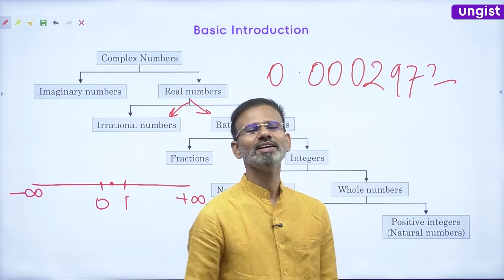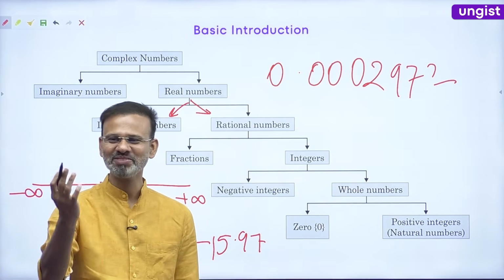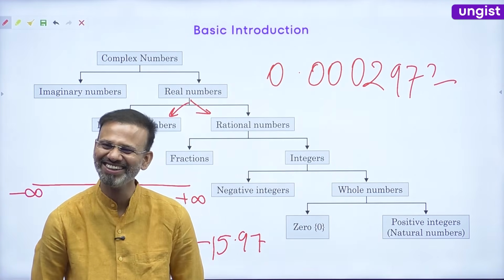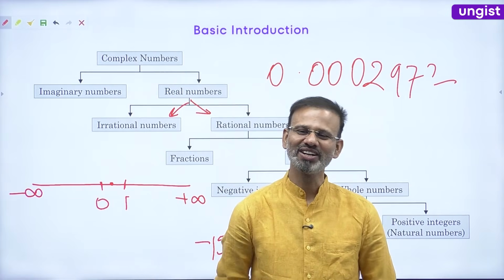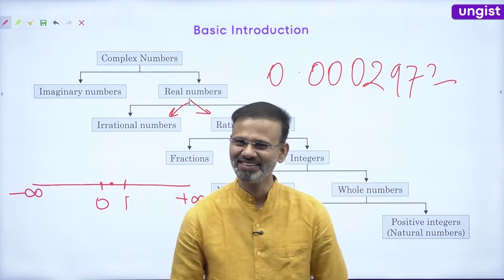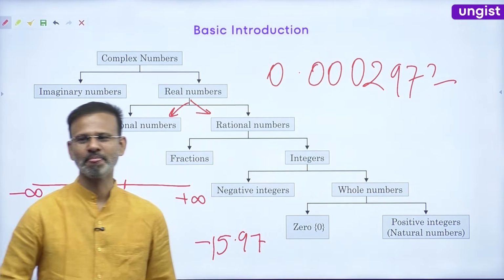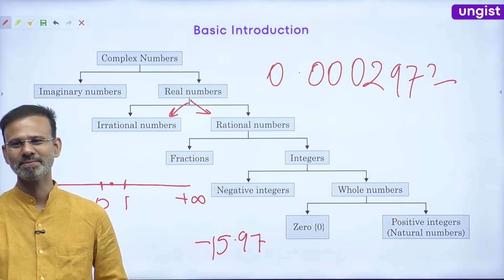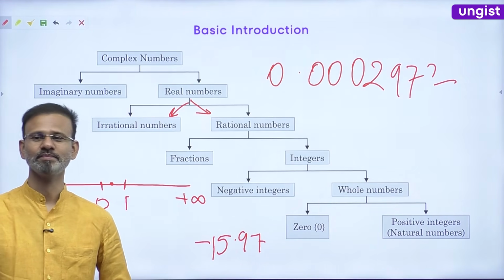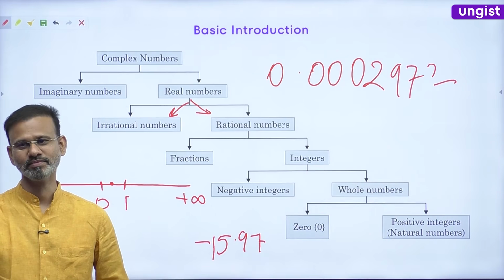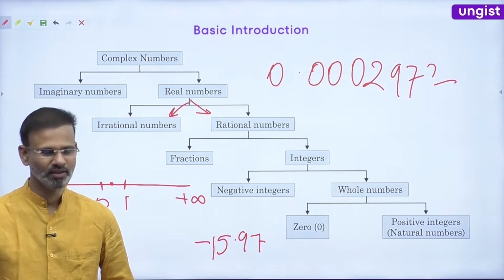Now, what is the definition of a rational number? A rational number can be represented in P by Q form with Q being non-zero.